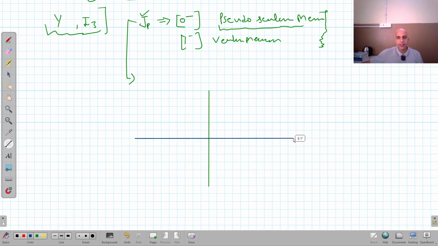One axis is representing the hypercharge, and the other is representing the z component of isotopic spin, right? So this is I3 and this is hypercharge. If I arrange these pseudoscalar mesons in this graph, then it is found that this one,